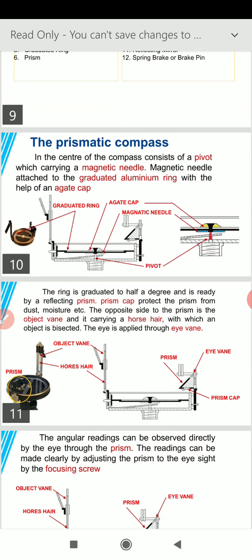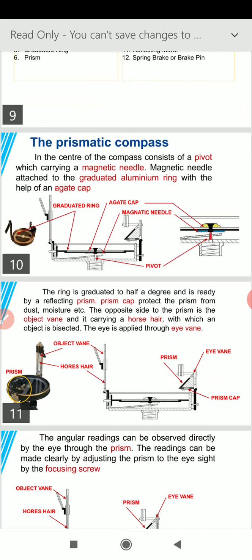The eye is applied through the eye vane. So a person will be seeing from the eye vane towards the object vane and then bisect the object with the help of the crosshair or the horsehair.